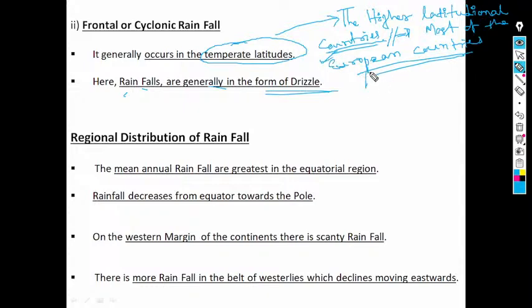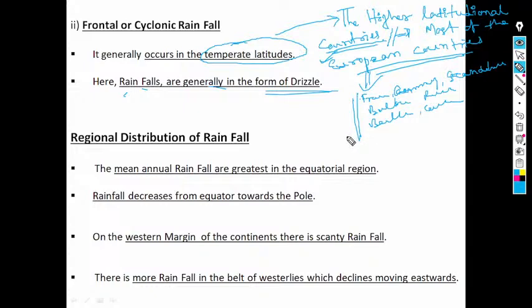Most of the European countries, like starting from France, Germany, all Scandinavian countries, all Baltic countries, Russia, Balkans, Caucasus countries, they all fall under this frontal or cyclonic rainfall.